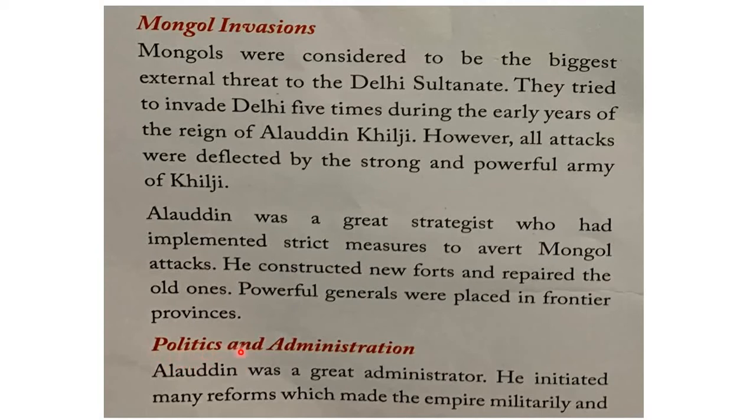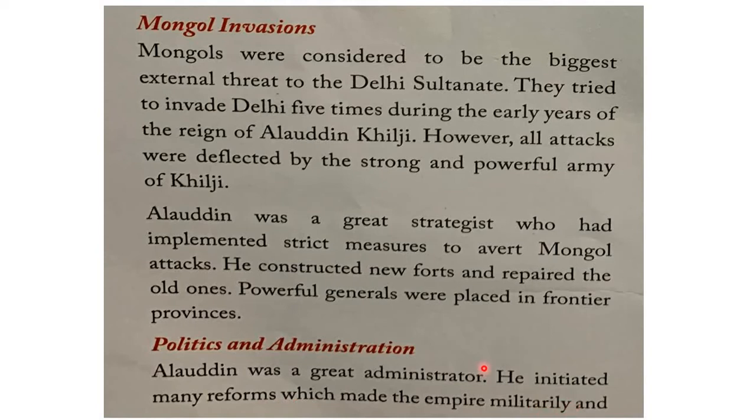And about the politics and administration, Alauddin was a great administrator. That means he used his skill to rule this entire Indian subcontinent, such a vast empire, very efficiently. He initiated many reforms which made the empire strong in military.